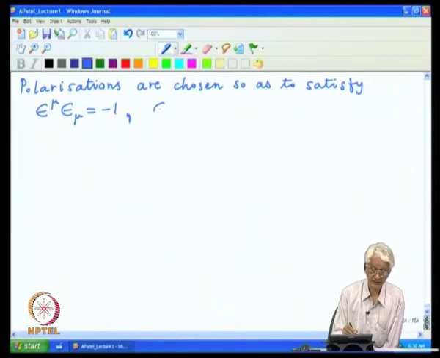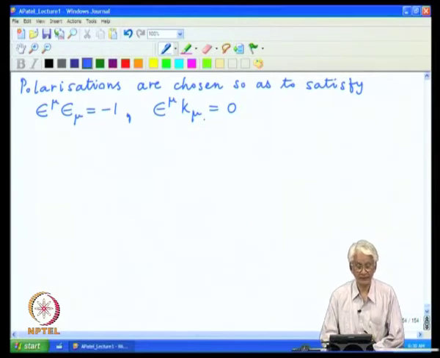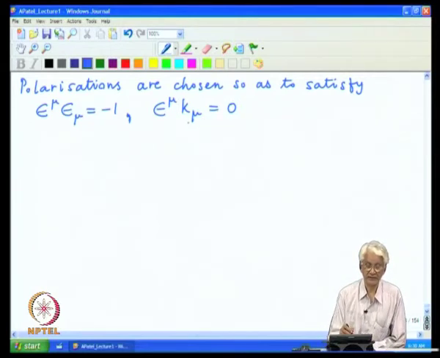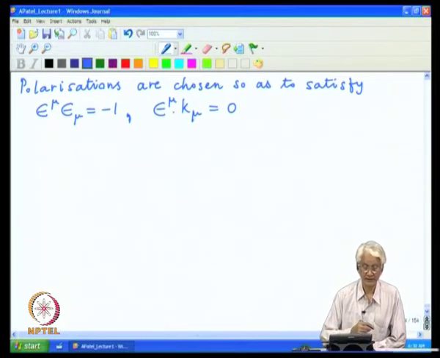And the second constraint which we have imposed is epsilon mu k mu equal to 0, and this is a restatement of the Lorentz gauge which we are using.